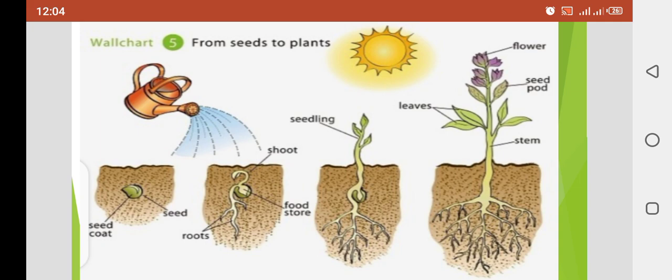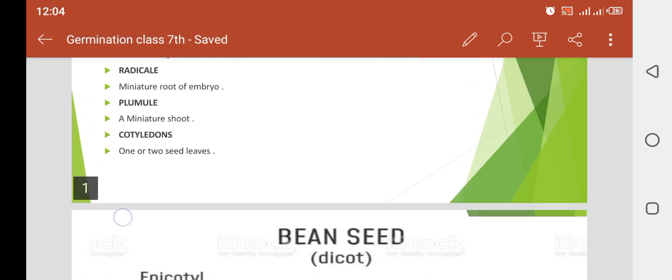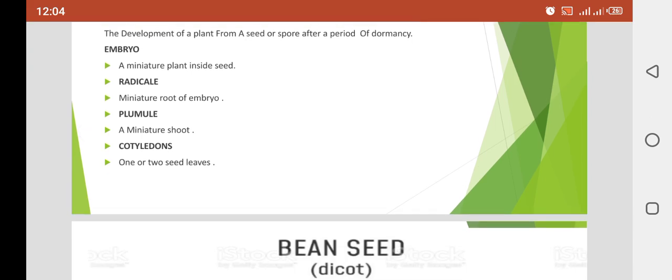So this is all about germination, in which we studied the embryo, a miniature plant present inside the seed, and the seed has enough information to grow into a new proper plant. The seed has some structures, among them the radicle, plumule and cotyledons.